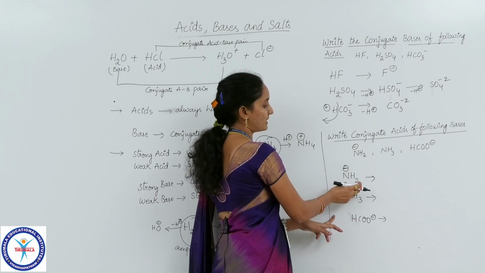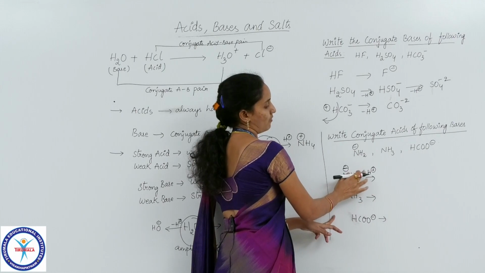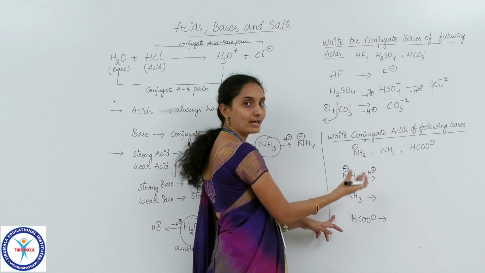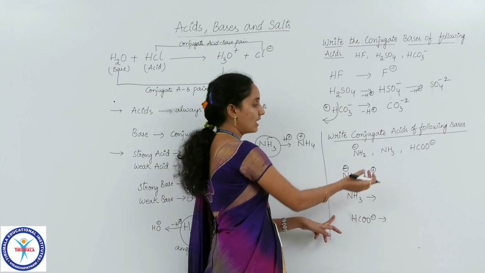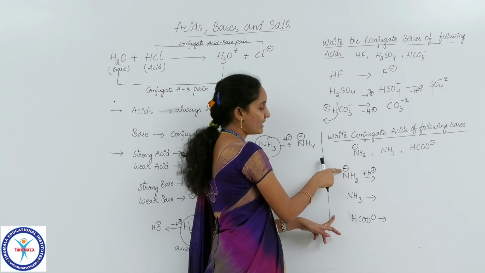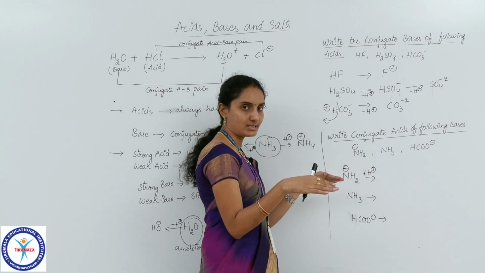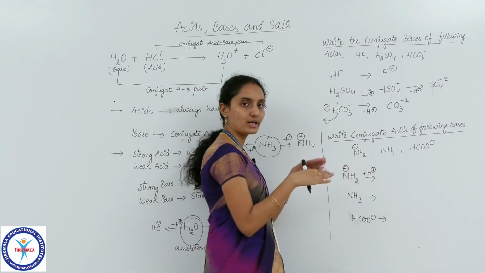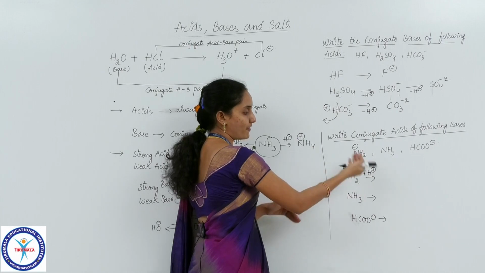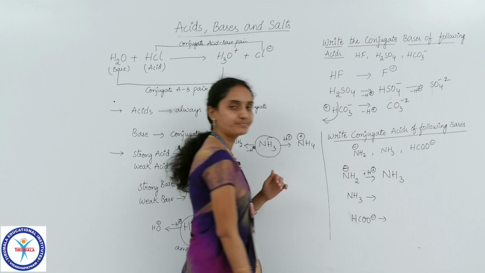Already you have a negative charge here, NH2 minus is present. If we add one H plus to this, one hydrogen will be added to this. So the number of hydrogens increases here. H is being added with a positive charge. Already we have a negative charge here. So the negative and positive get neutralized. One negative and one positive get neutralized. And one hydrogen is being added. So the number of hydrogens increases and it becomes NH3.